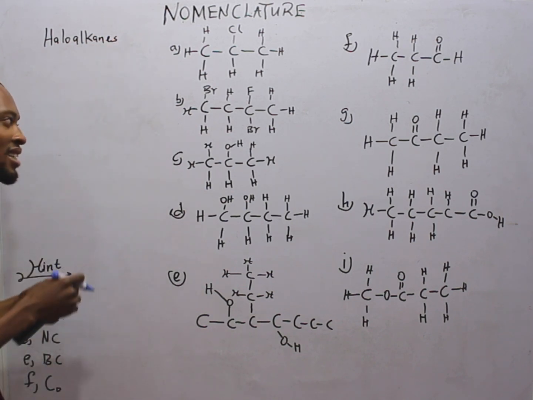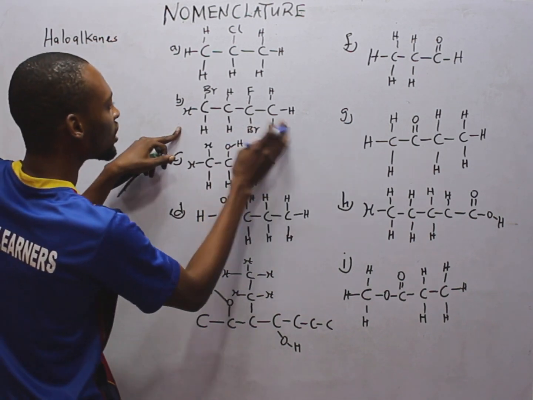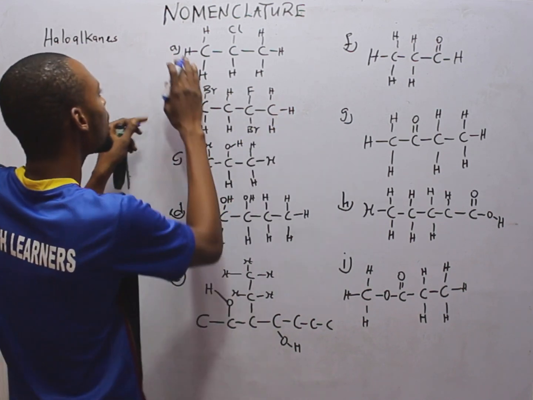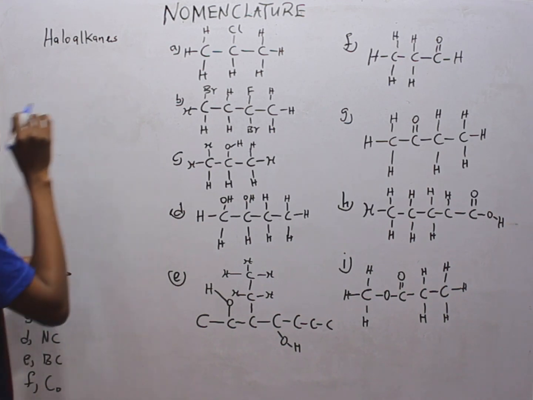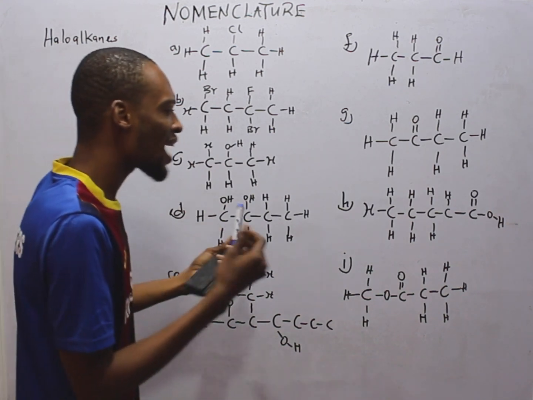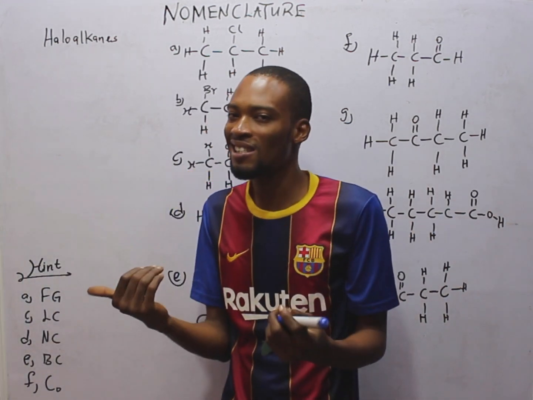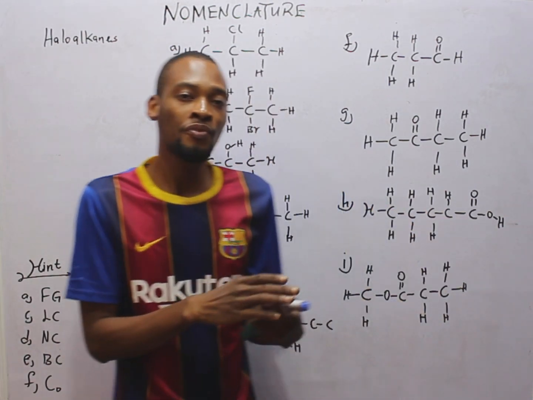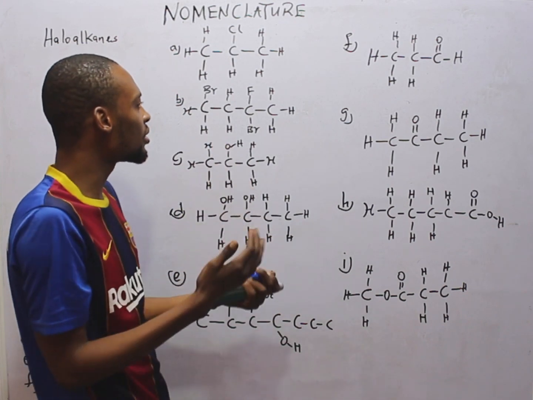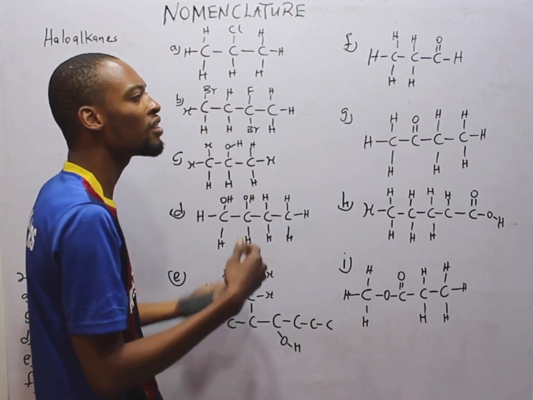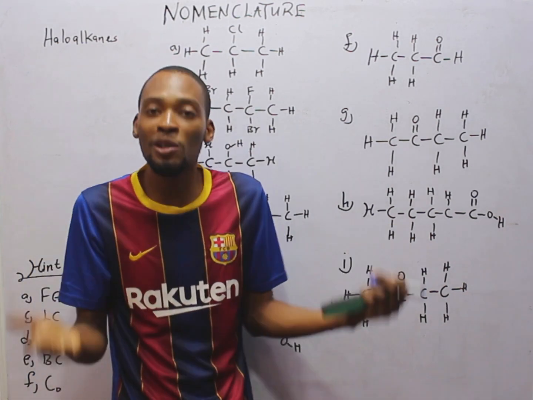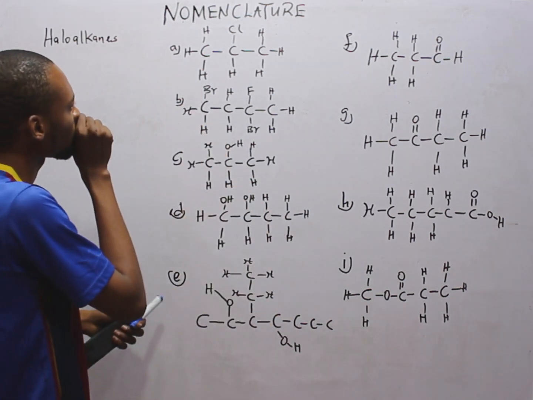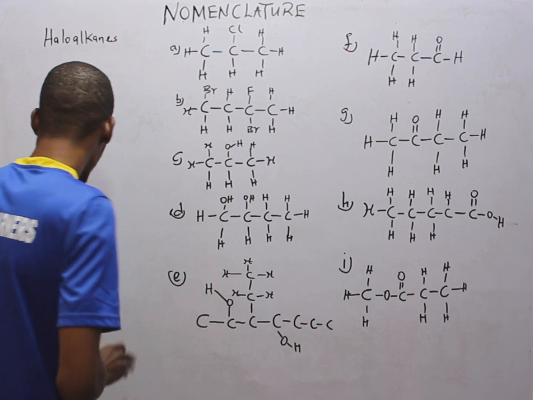These are haloalkanes. Looking at this as well, bromine, fluorine, it is simply alkanes and halogen. So A and B are haloalkanes. How do you name haloalkanes? It is nothing new and nothing surprising. Simply chlorine, chloro; bromine, bromo; fluorine, fluoro; iodine, iodo. That is it. Apart from that, we follow the normal method.